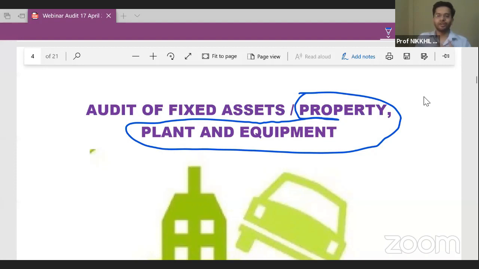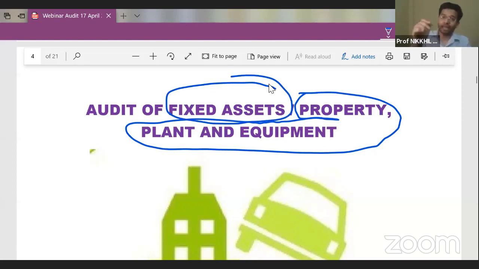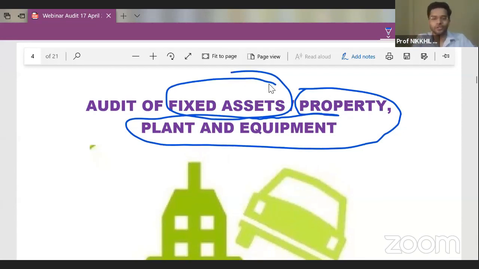Earlier, the traditional word which was used by the Indian accounting standards was fixed assets, which is AS10. It was fixed assets. But as soon as Ind AS came into the picture, as soon as IFRS came into the picture, they changed the name to property, plant and equipment. No logic behind it, no rationale behind it, but it's just a terminology change which has happened. Earlier, the terminology was fixed assets. Now the terminology is property, plant and equipment. That is the only change in terminology.